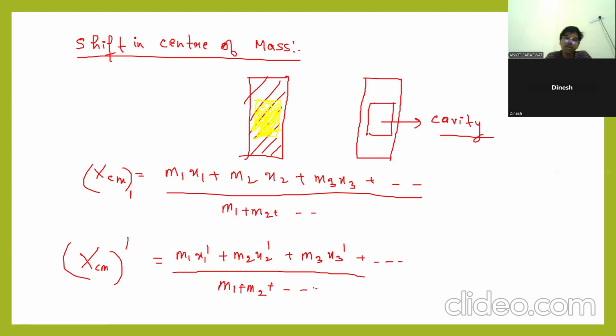Is it okay? Now how much shift? Final minus initial. It is delta x_cm.